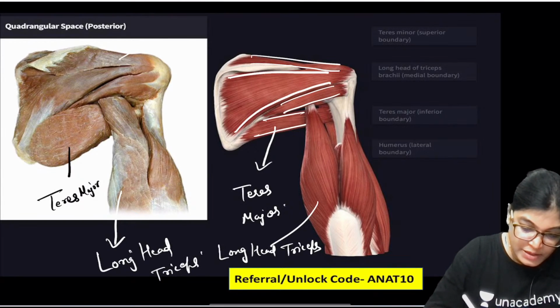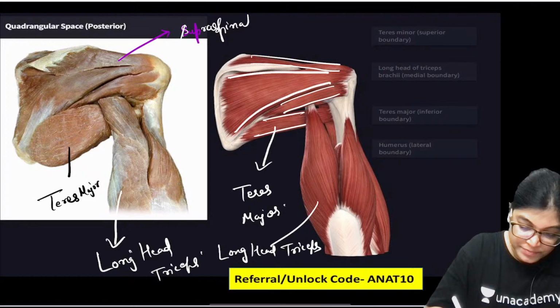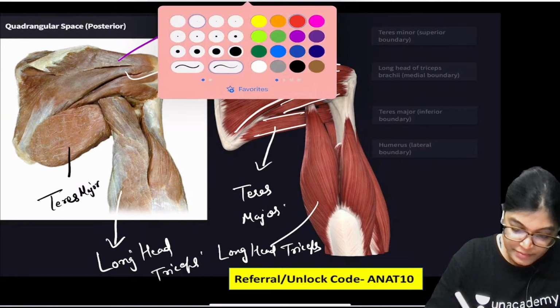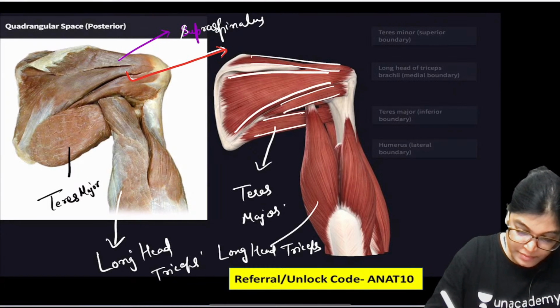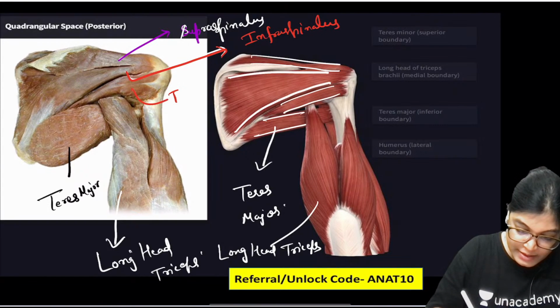Now this is supraspinatus muscle. This is infraspinatus, and this is teres minor muscle.